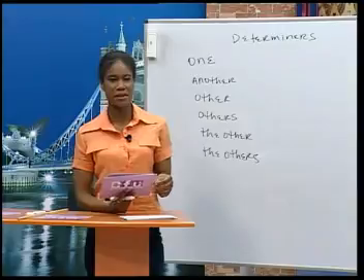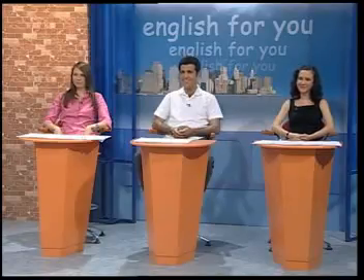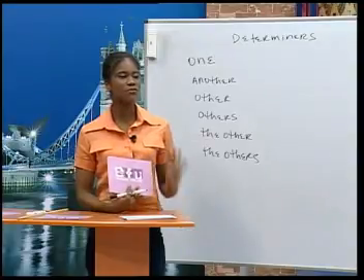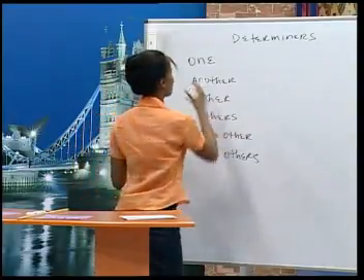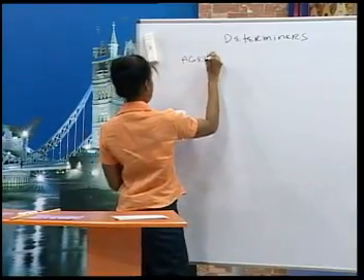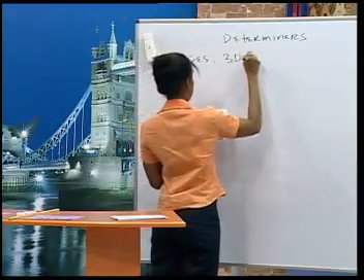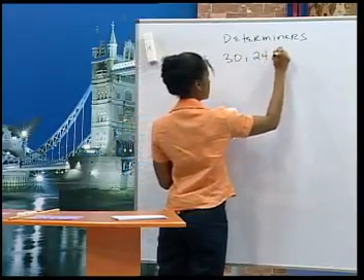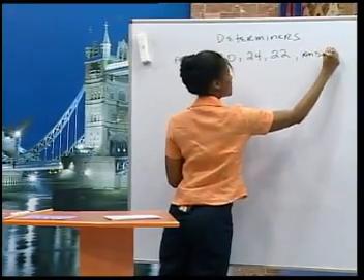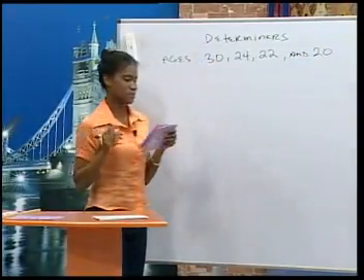Are you ready? Yes. Sylvia, imagine that you have 4 brothers in your family, okay? Their ages are 30, 24, 22, and 20 years old.